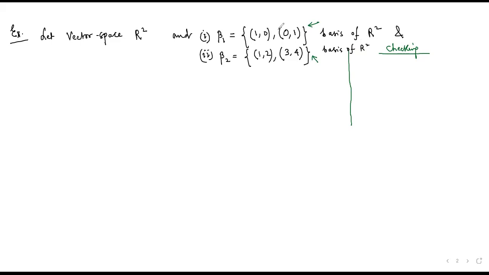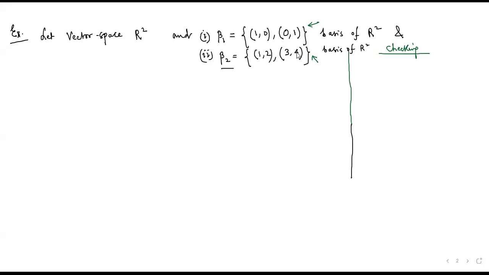Sir, something has to be 0. I mean, we discussed last day that beta 1, I mean (1,0),(0,1), is the basis for R square. That is the standard ordered basis, but beta 2 is not a standard ordered basis. Beta 2 is any basis. Let's just check. I'm claiming that beta 2 is a basis.